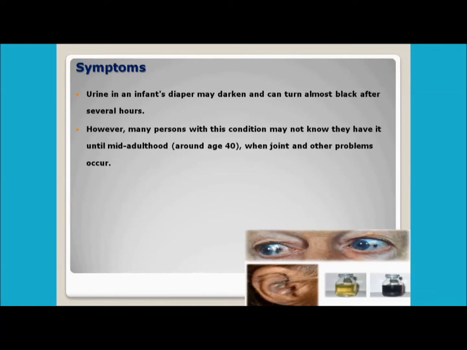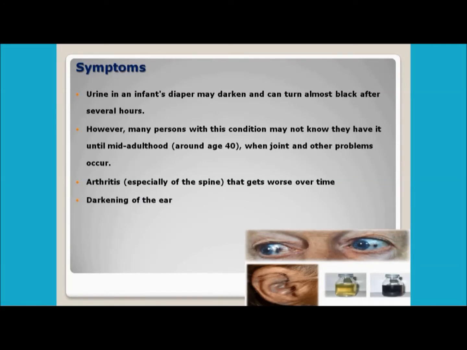Moreover, sometimes this condition does not show in most of the patients. If you are detected at a late age, suppose around the age of 40, then you may have some other problem apart from the urine. It means your body may not produce black or dark urine, but you may have problems associated with the joints. Arthritis is a very special type of disorder associated with alkaptonuria. The arthritis especially occurs in the spine in the patient suffering from alkaptonuria.